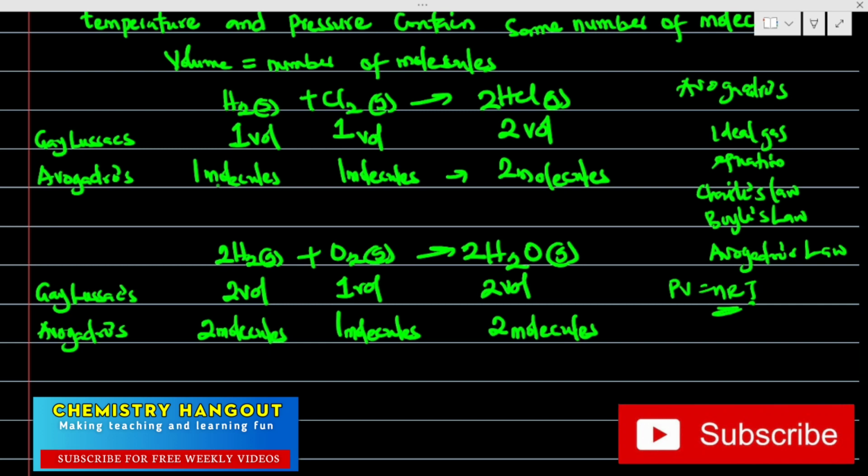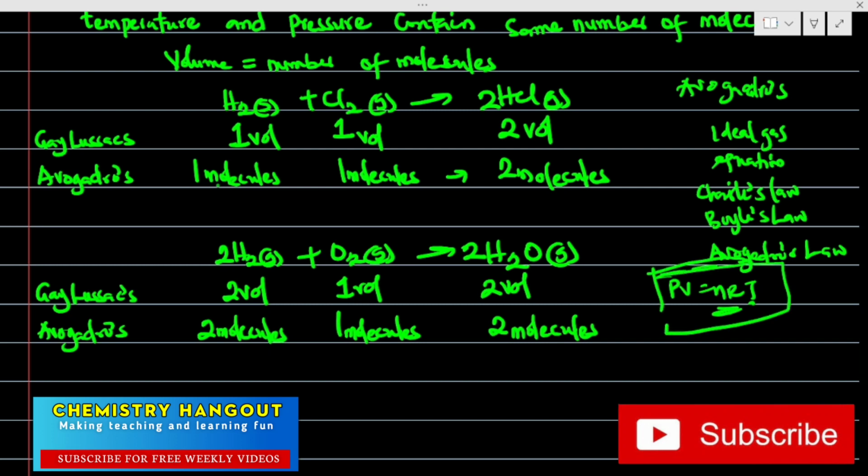You understand? Because he is saying that when gases react, they do so in volumes that are in a simple ratio to one another. But Gay-Lussac's law is now saying, yes, you are correct, because the number of volumes is equal to the number of molecules. So if you have 2 volumes, you have 2 molecules. If you have 1 volume, you have 1 molecule. And then Avogadro was now able to use that very particular law he stated, which relates volume to molecules, to postulate the kinetic theory of gas. He used the kinetic theory of gas to explain it, and that's the reason why we now have this.